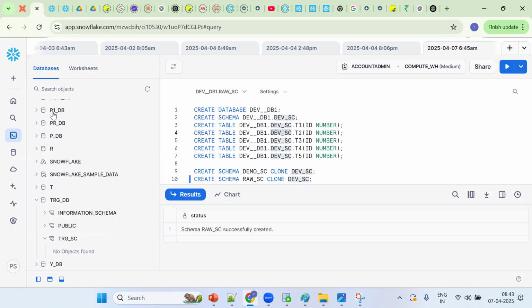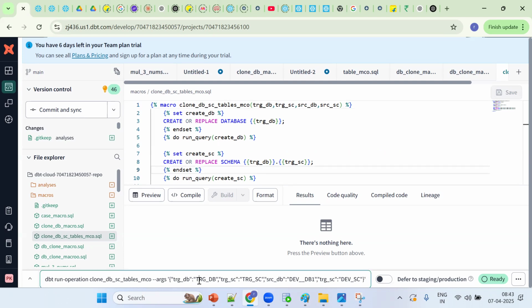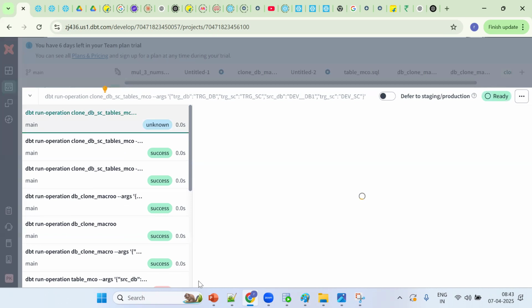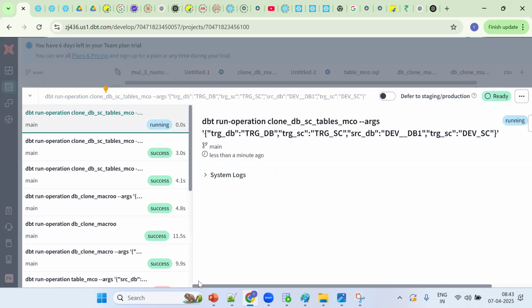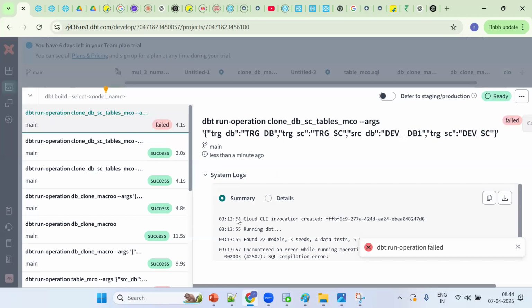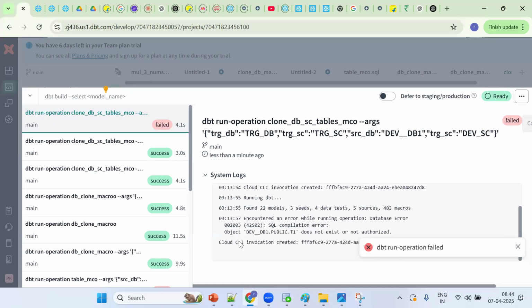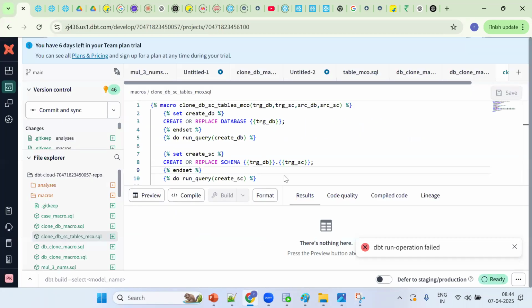Now tell me what is the requirement. Now what will we get? Three tables will be populated here. So try to invoke the macro or call the macro. Praveen, I'm just guessing, inside that we have a create schema and DB also, right? So they'll overwrite. Am I right? No, it's a create or replace. Okay, so dev d1 public d1.